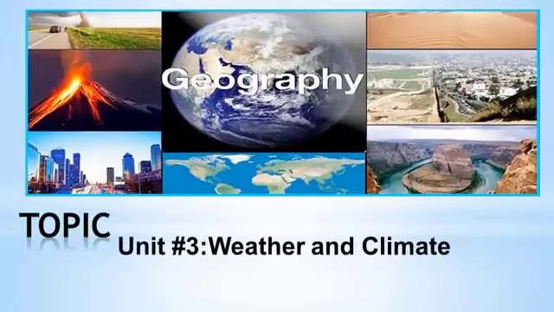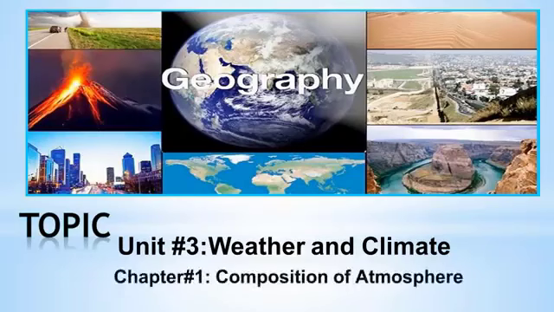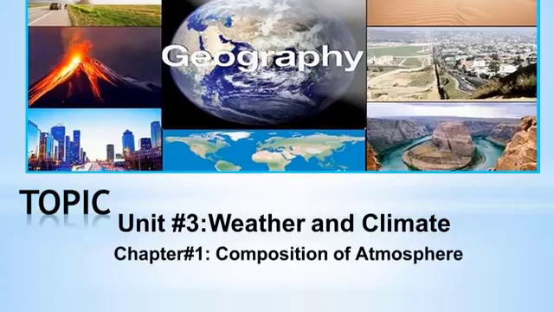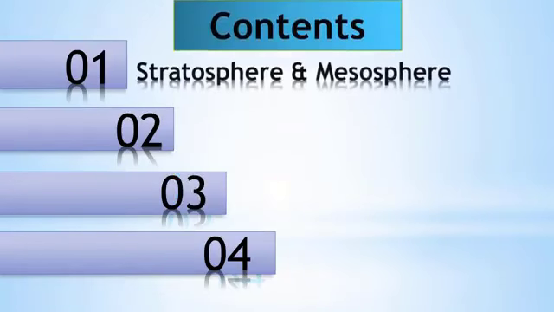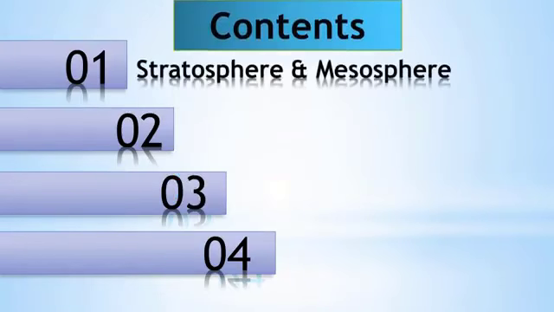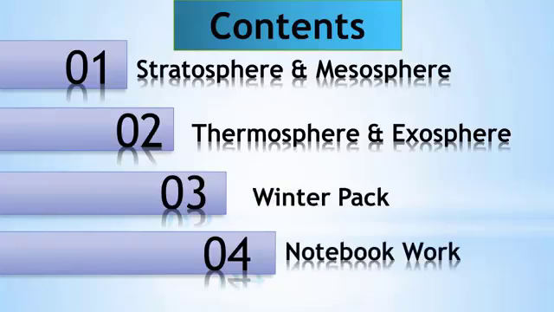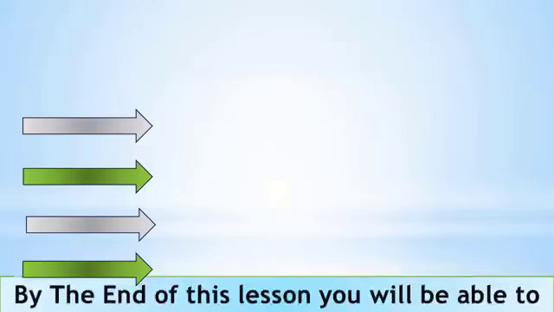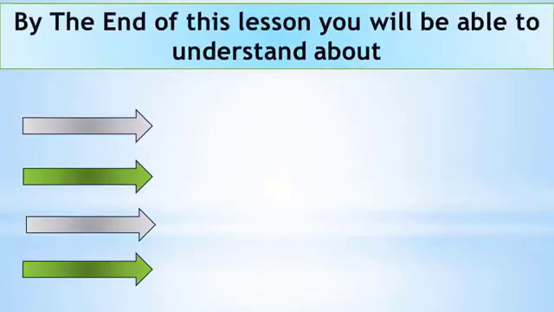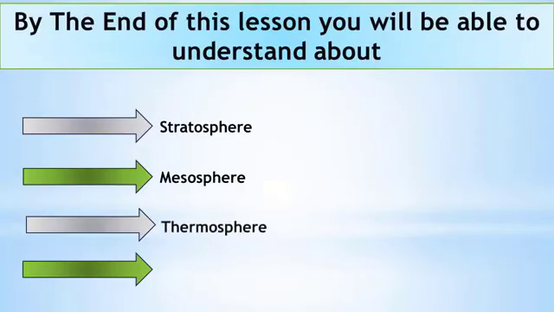The topic we were discussing is unit number 3, weather and climate. In this unit, we were talking about chapter number 1, that is composition of atmosphere. The contents for today's video: we will talk about stratosphere and mesosphere, then the thermosphere and exosphere. Then we will complete our winter pack, and at the end we will do our notebook work. By the end of this lesson, you will be able to understand stratosphere, mesosphere, thermosphere and exosphere. We will talk about all these spheres of the atmosphere.